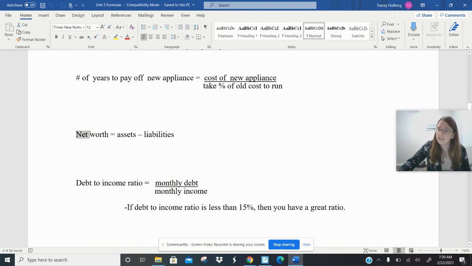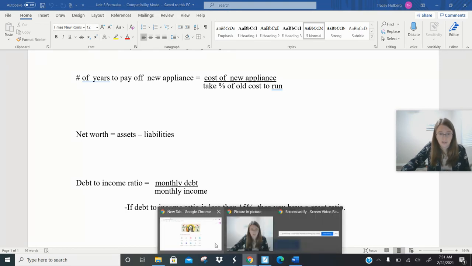Anything that says net, by the way, guys, is going to be a subtraction type thing. We've talked about net pay, which is your gross pay minus your taxes, right? Net worth is your assets minus your liabilities. And again, this being debt to income ratio, a ratio is a fraction, which is why we're dividing there. So we'll come back to that though in just a little bit.